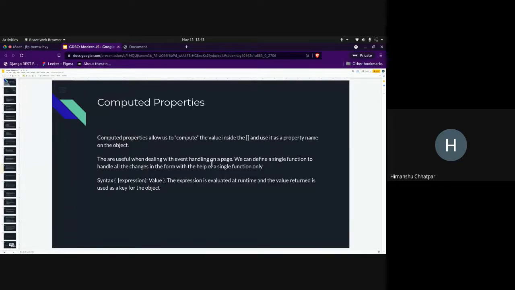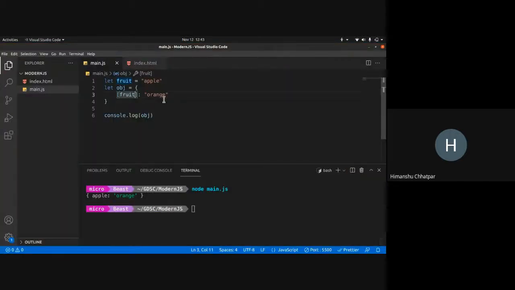In React, during event handling, we usually keep the name property on the HTML element the same as the name we give it, and that name value is essentially used to identify the name in the state. So that same value can be reused with computed e.target.name. So instead of fruit, usually an event is passed. So e.target.name will compute the name of the element or the node on which the event was fired, and I'll get the name property of it. So that's how this works, and this is why it's useful.